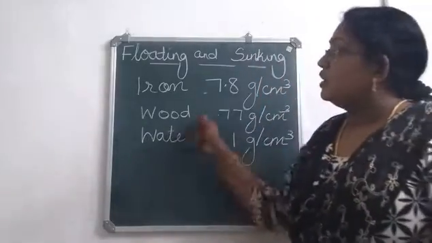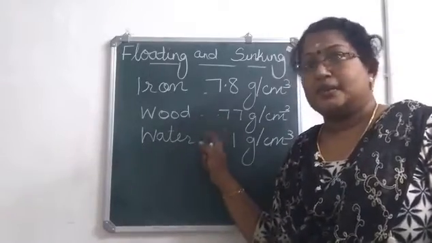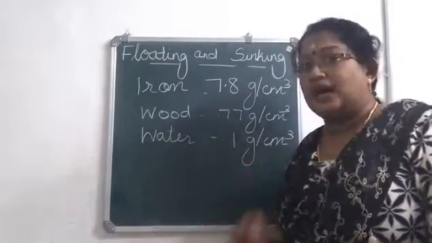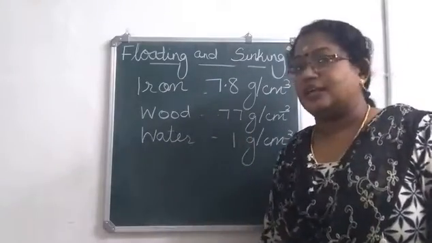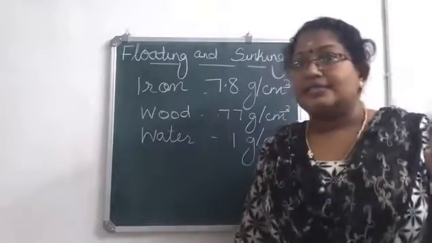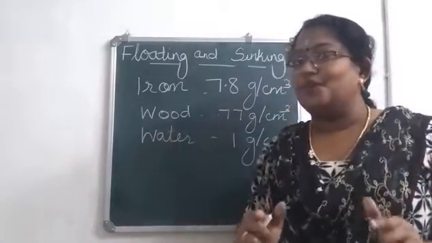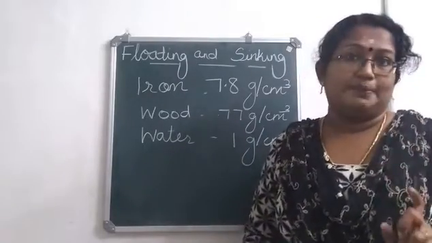Now, look at the density of wood. It is 0.7. Density of water is 1. Which one is greater? 1 is greater, isn't it? So, here density of wood is less than that of water. That means, as we already told, a block of wood floats on water.